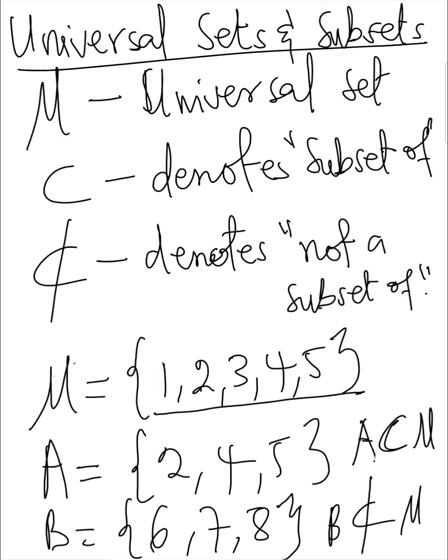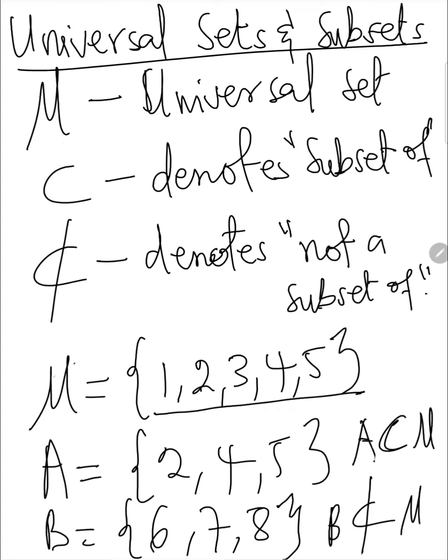So therefore the set A is a subset of the universal set, but the set B is not a subset of the universal set.